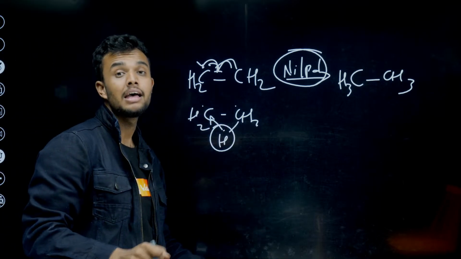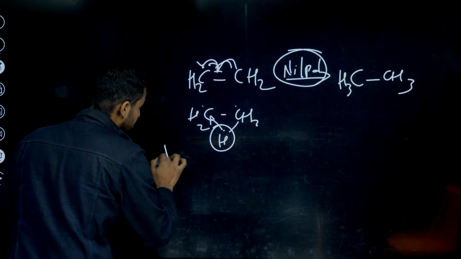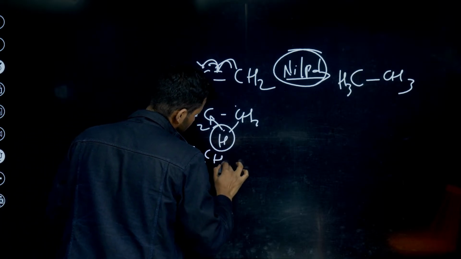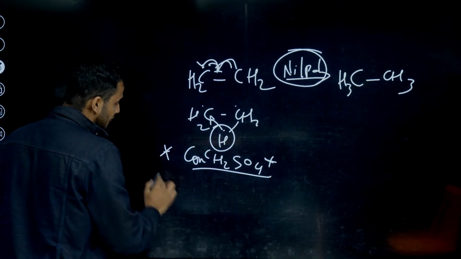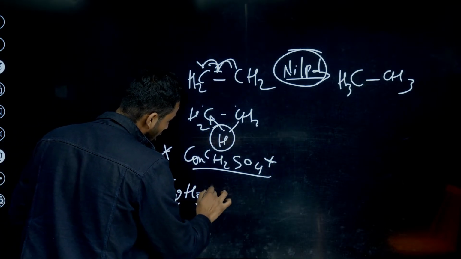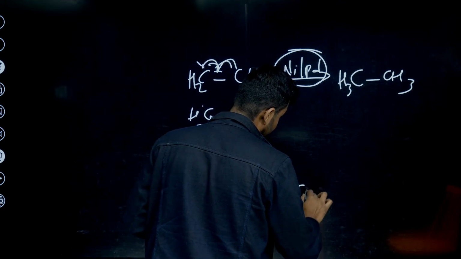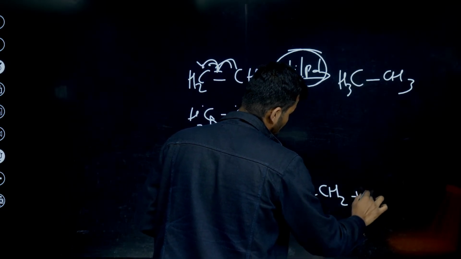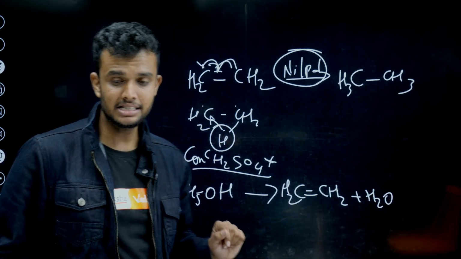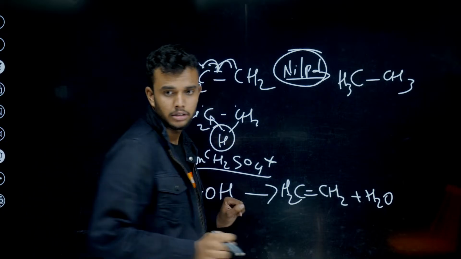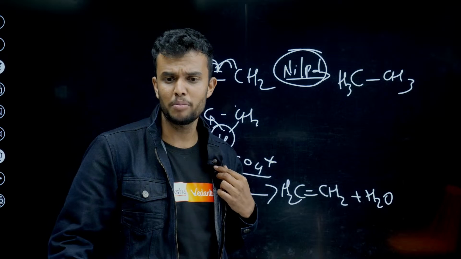This is called addition. Then the next reaction is dehydration reaction using concentrated H2SO4, a very important dehydrating agent. It converts ethanol to ethene molecule, ethene, not ethane. An H2O molecule gets released. Not HCl, it's H2O, man.